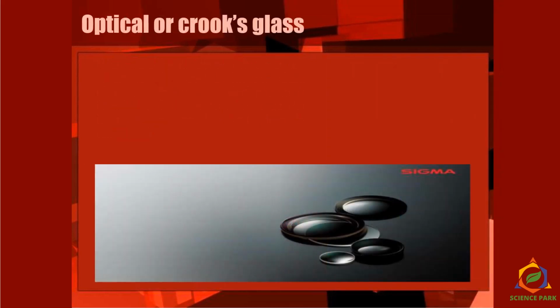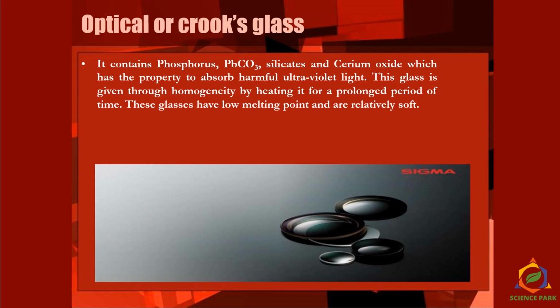Optical or Crookes glass. What is it? It contains phosphorus carbonate, silicates and cerium oxide. So why do we use such ingredients? Because it has the property to absorb ultraviolet light, which is very harmful. This glass is given thorough homogeneity by heating it for a prolonged period of time. So we use such glasses for making optical lenses.